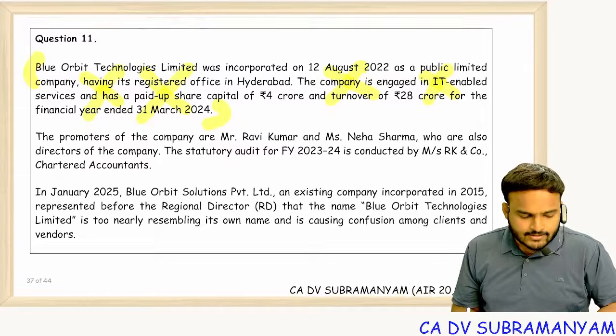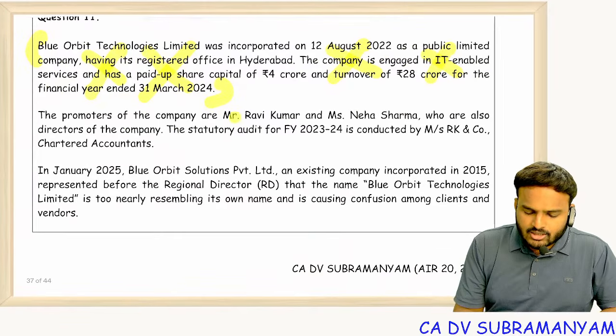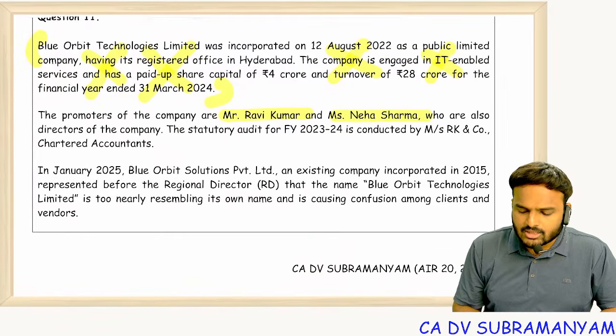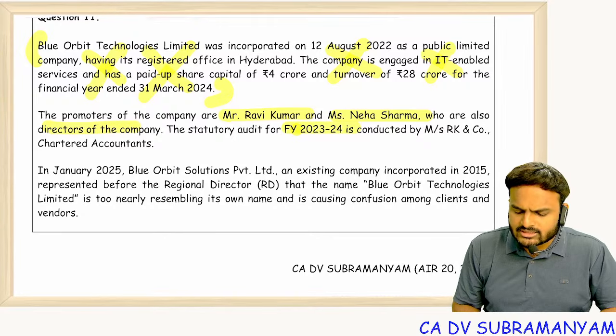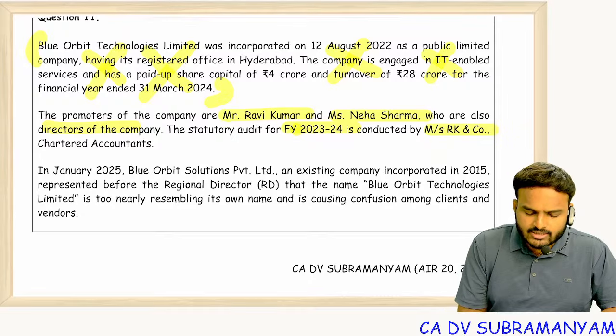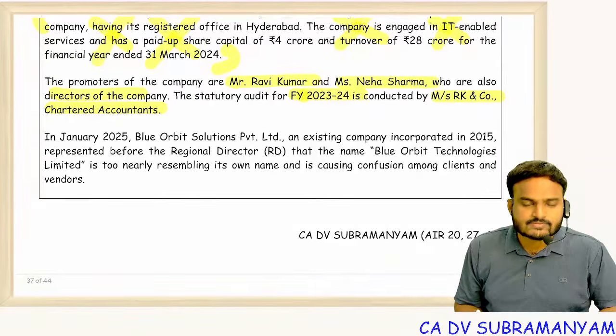Getting it? So the promoters of the company are Mr. Ravi Kumar and Ms. Neha Sharma, who are also directors of the company. The statutory audit for financial year 23-24 is conducted by RK and Co Chartered Accountants.